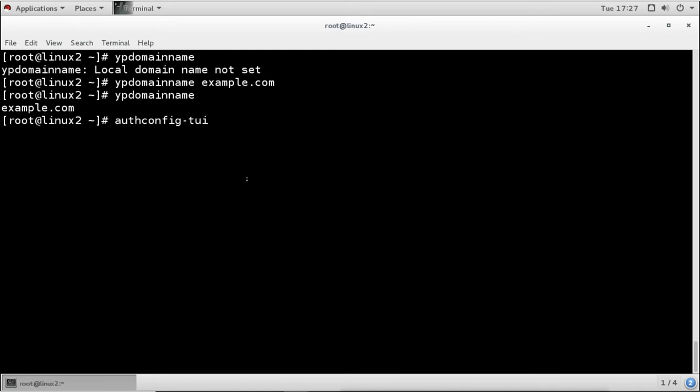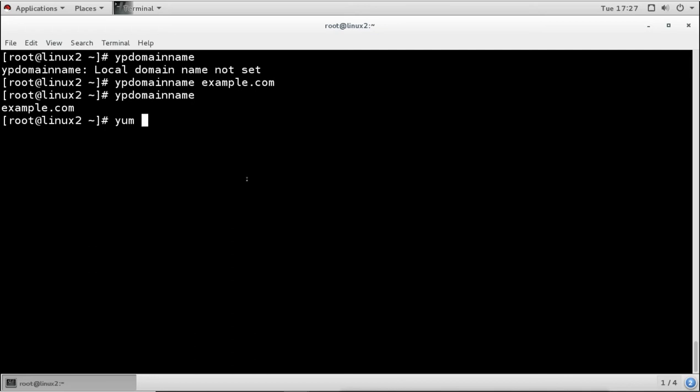Now by default the GTK option is not installed. So if we want to use that graphical option, and we are using the graphical interface, we have to install the package so that we can use authconfig-gtk. Right now it is not there. As you see, when I press tab, it automatically completes to TUI. So if I want to have this, I have to install it.